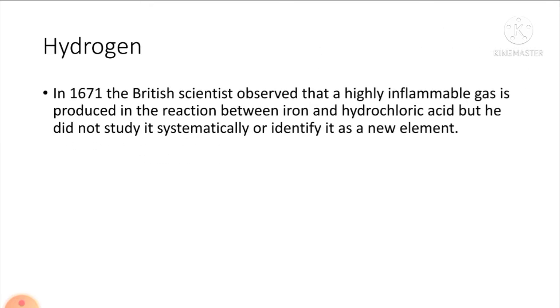In 1671, a British scientist observed that a highly inflammable gas is produced in the reaction between iron and hydrochloric acid, but he did not study it systematically or identify it as a new element. As we know, in the previous chapters of acids and bases, whenever we react acid and metals, then there is a formation of hydrogen gas. So here also hydrochloric acid and iron react with each other, forming a highly inflammable gas that is actually hydrogen, but at that time it was not identified.